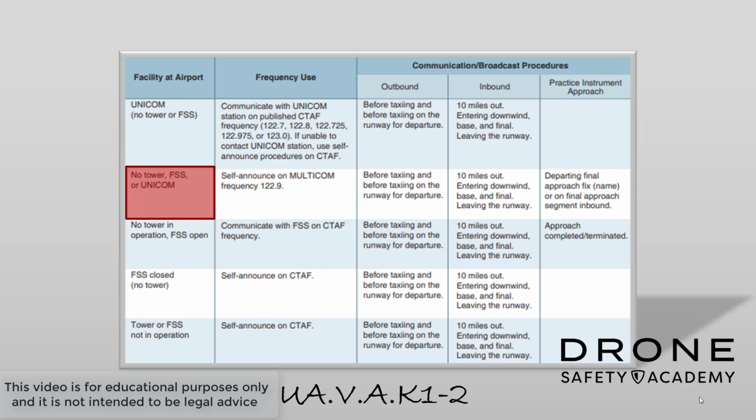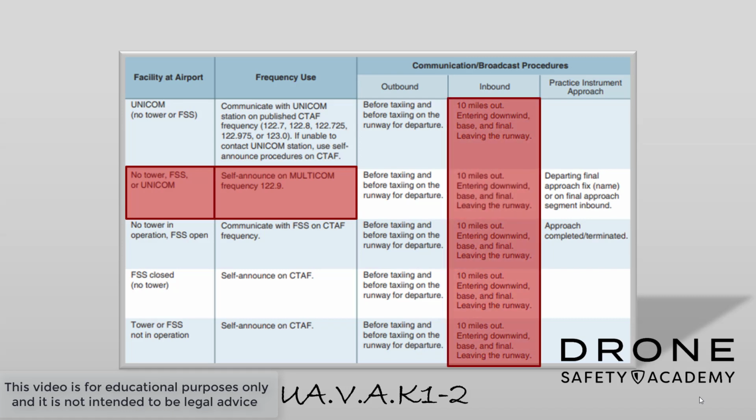In this case, when you're approaching this airport without a tower, without FSS, or without Unicom, you're going to self-announce on multicom frequency 122.9. You're going to self-announce your intentions at least 10 nautical miles away from that particular airport.